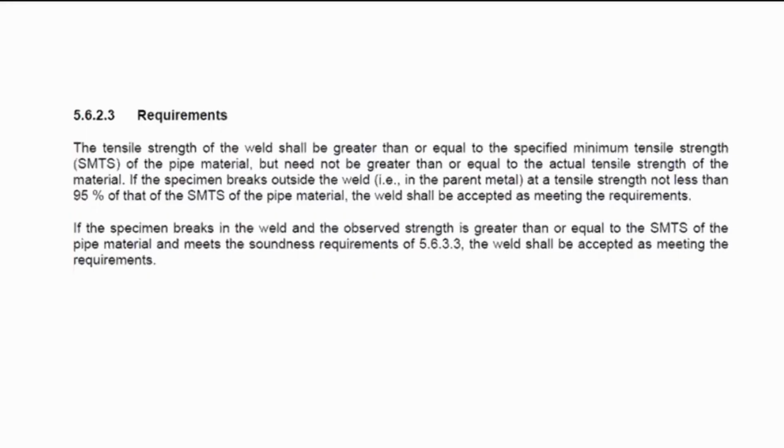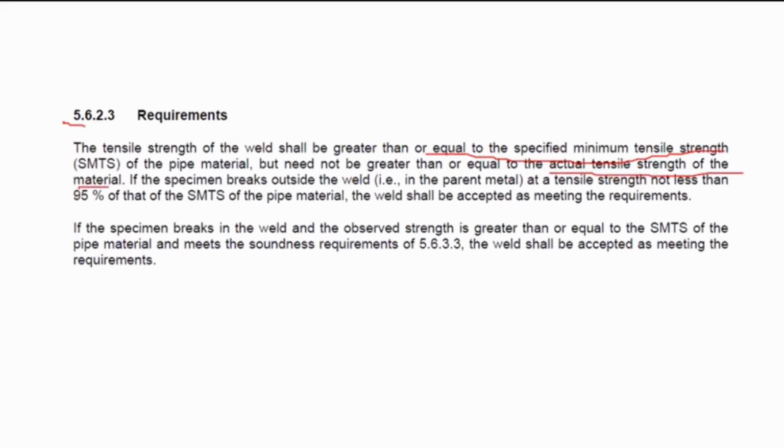So the question here pertains to the acceptance criteria of the tensile strength of the weld zone, which is in Chapter 5 of API 1104. Chapter 5 pertains to the qualification of welding procedures for this standard. Based on this clause, the tensile strength of the weld must be greater than or equal to the minimum tensile strength, as you can see here, but need not be greater than or equal to the actual tensile strength of the material. So what's the difference?